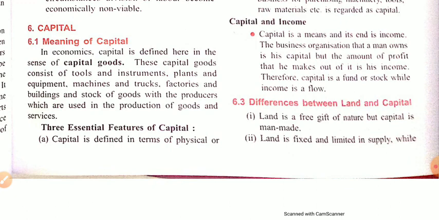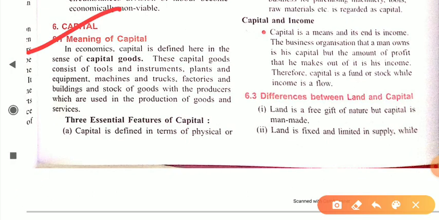So students, let's start. In our previous session, we studied what the meaning of capital is. You all know that capital means all the goods which consist of tools and instruments, plant, machinery, equipment, trucks, factories. All these goods are our capital goods. We already studied the meaning, and you know the three essential features of a capital good.